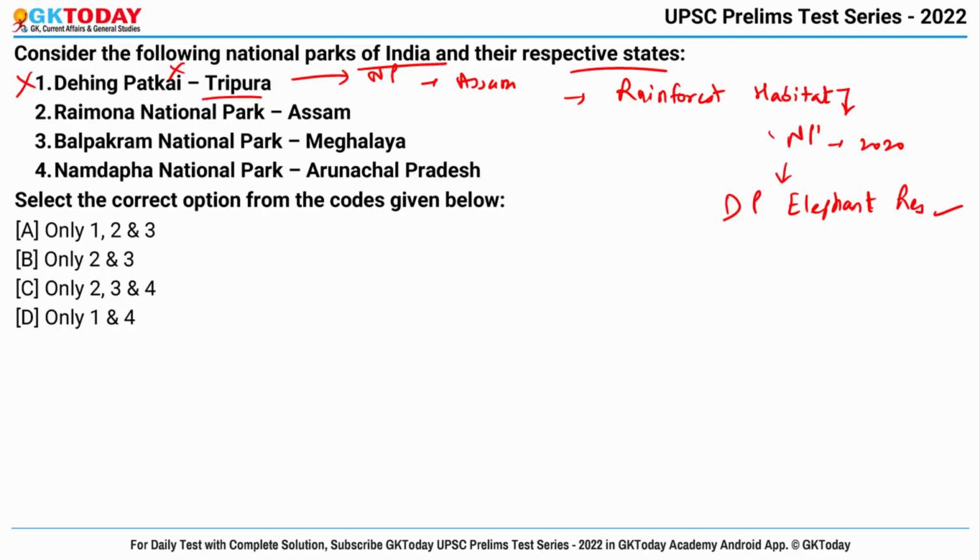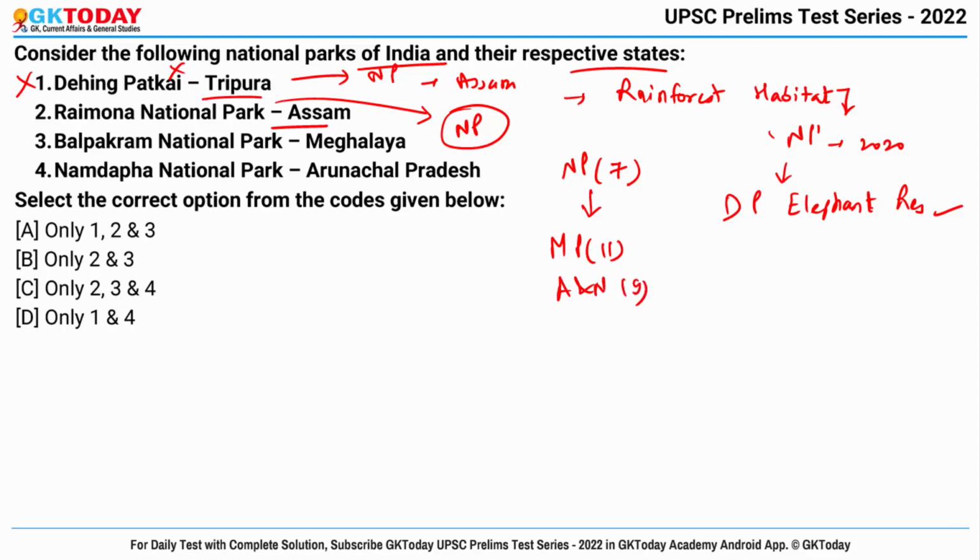Second is Raimona National Park in Assam. This park is another recently notified national park in the state of Assam, and with this Assam has now one of the highest number of national parks, that is total 7 in the world, after Madhya Pradesh, which has 11, and Andaman and Nicobar Islands, which has 9 national parks.